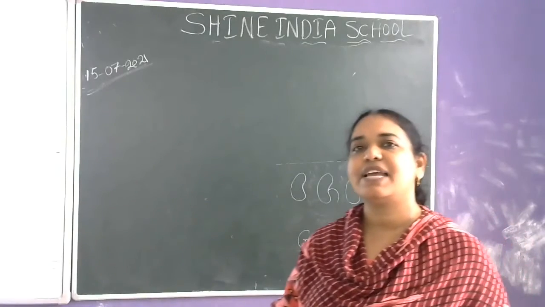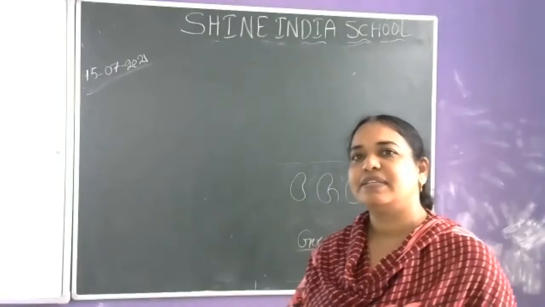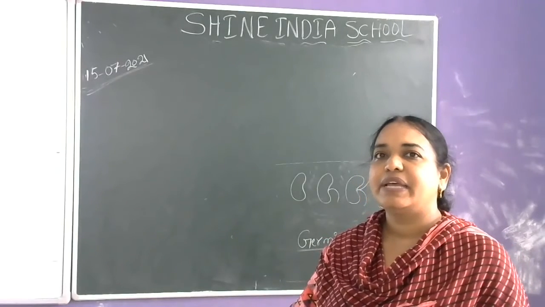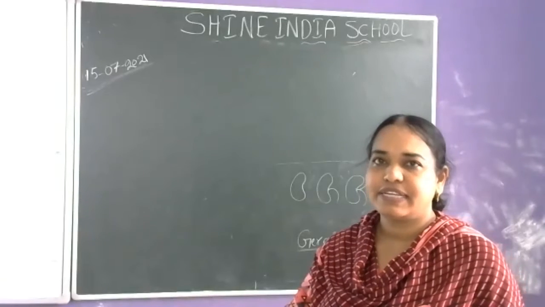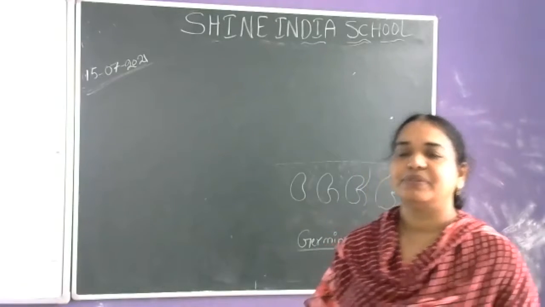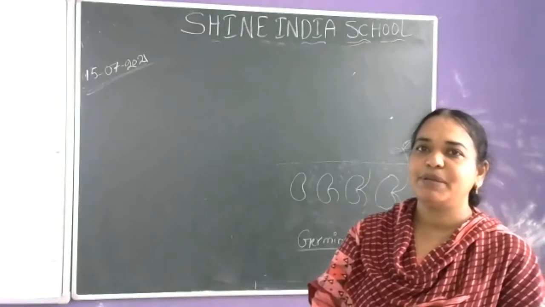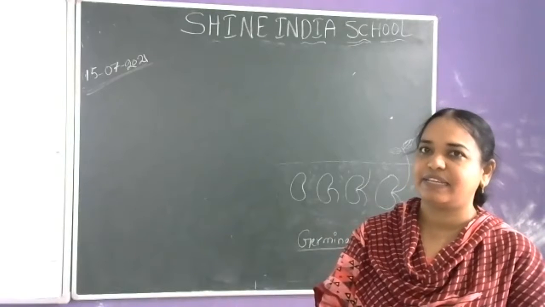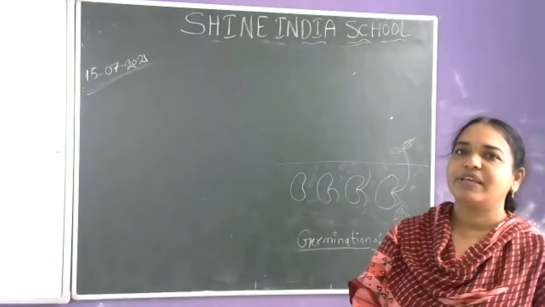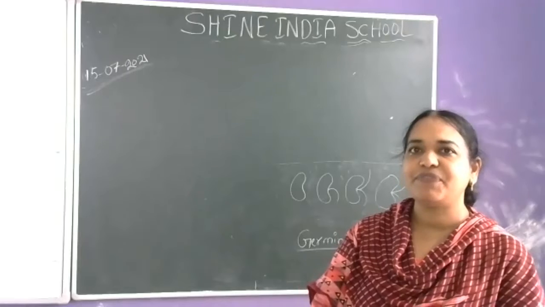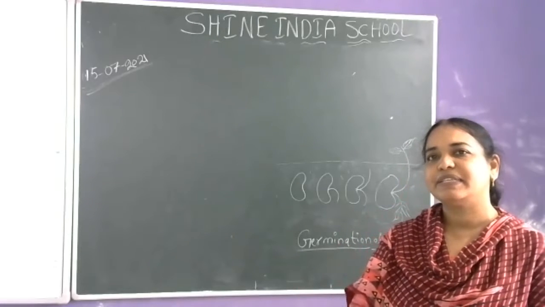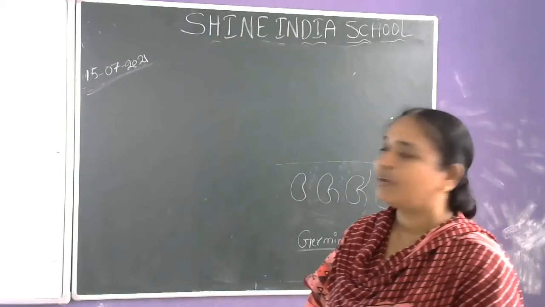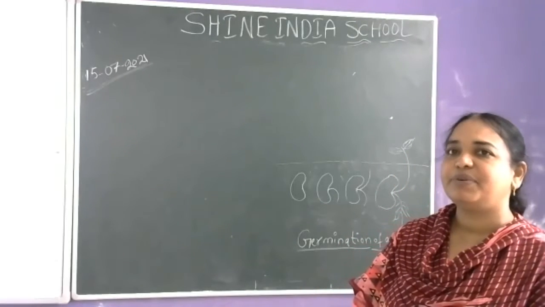What did we discuss in yesterday's class? Seeds. Fruits and seeds. Okay, we discussed edible seeds. So what are edible seeds? Edible means what? Give some of the names of edible seeds which we discussed yesterday. Rice. Peanut. Almond. Sesame. Okay, very good.